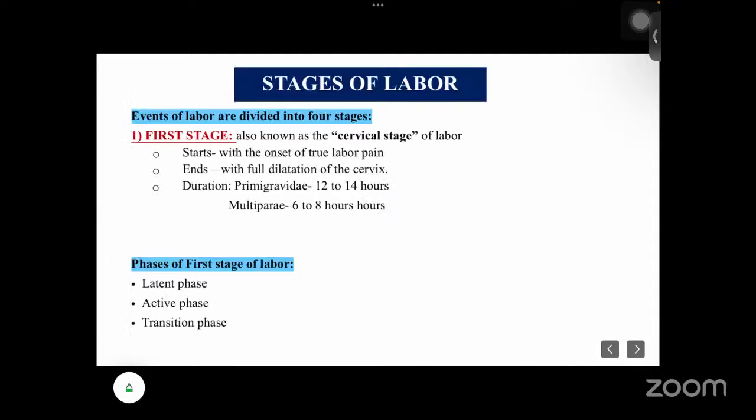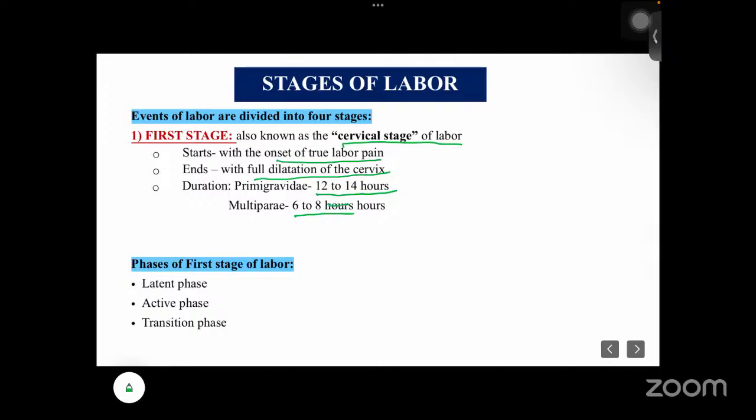The first stage of labor is also called the cervical stage. It starts with the onset of true labor pain and ends with full dilatation of the cervix. In primigravida it takes almost 12 to 14 hours, and in multipara it is 6 to 8 hours.